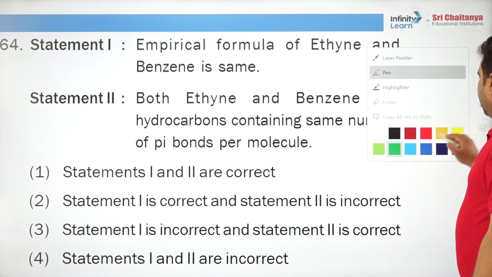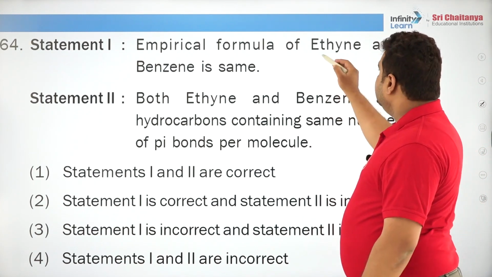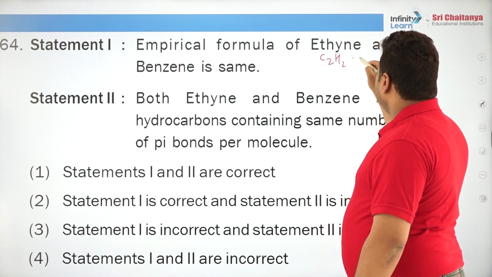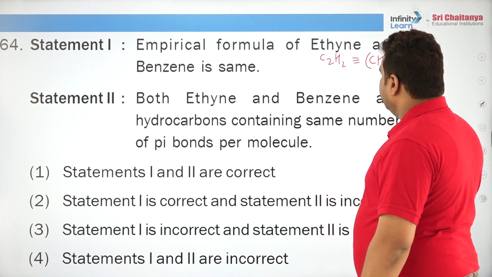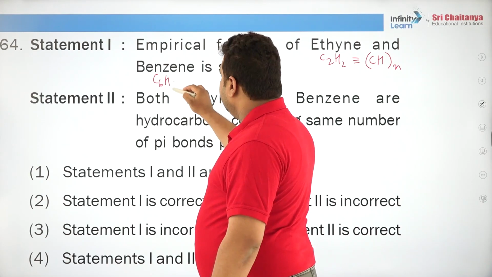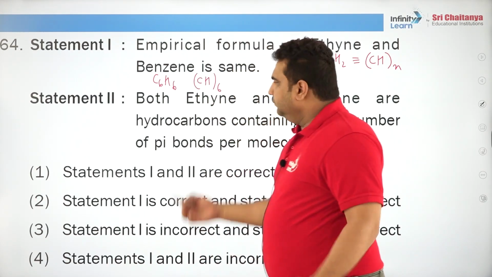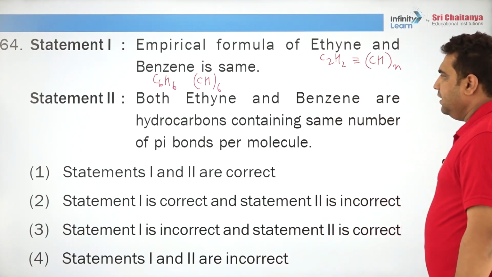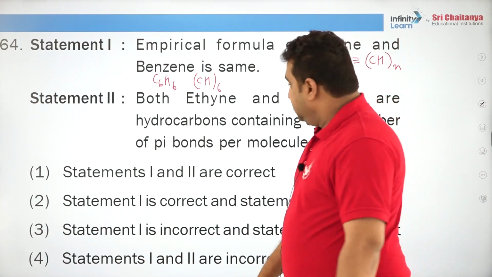Empirical formula of ethyne and benzene is same. Let us see. What is ethyne? C2H2. Convert into empirical formula, CH taken n number of times. Benzene, C6H6, so it is CH taken 6 times. Yes, statement 1 is correct. Both ethyne and benzene are hydrocarbons containing the same number of pi bonds per molecule.